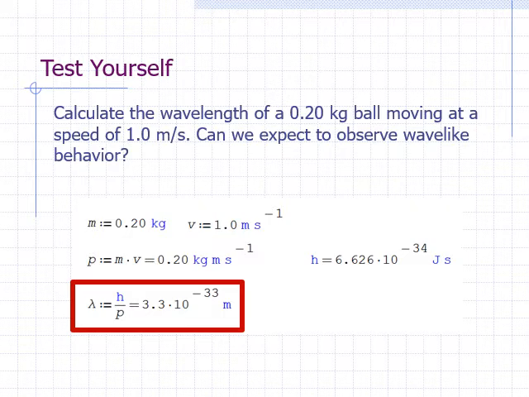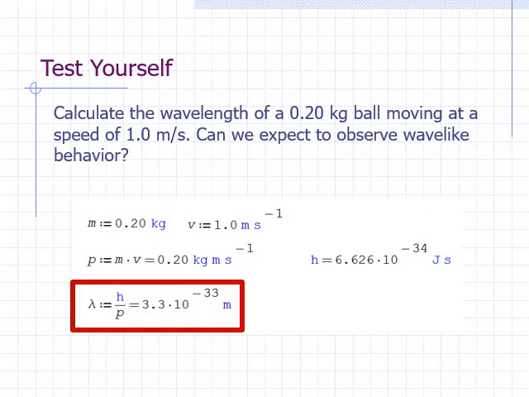So, do we expect to observe wave-like behavior? Well, only if the ball has to go through obstacles that are about 10 to the negative 33 meters apart. For context, a typical atomic nucleus has a diameter of about 10 to the negative 14 meters, which is much larger than 10 to the negative 33. So the answer is no. We do not expect this ball to exhibit wave-like behavior.